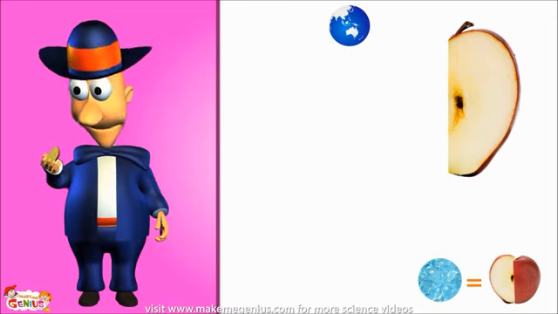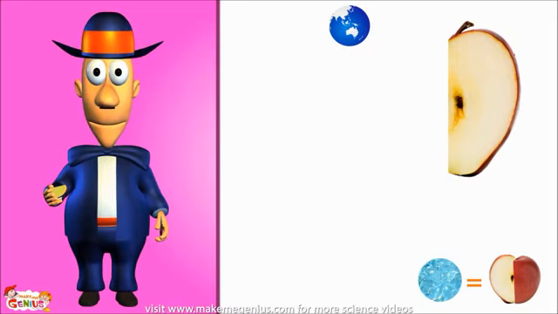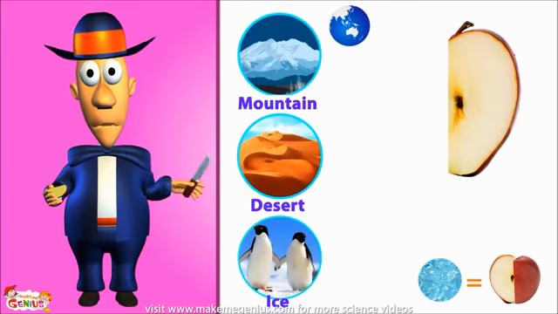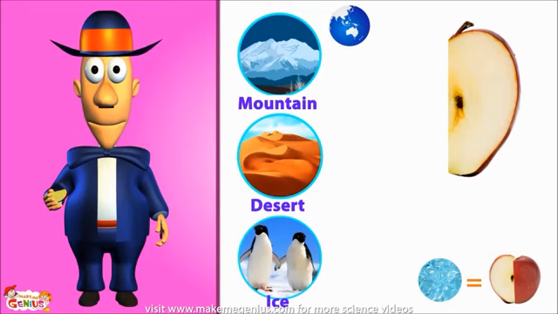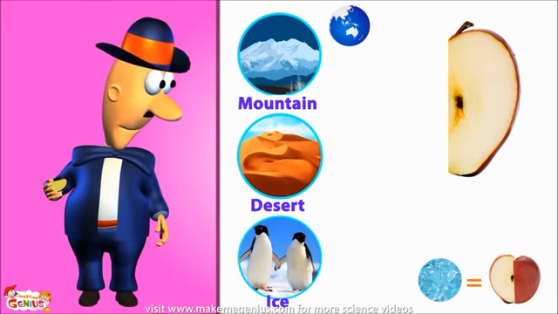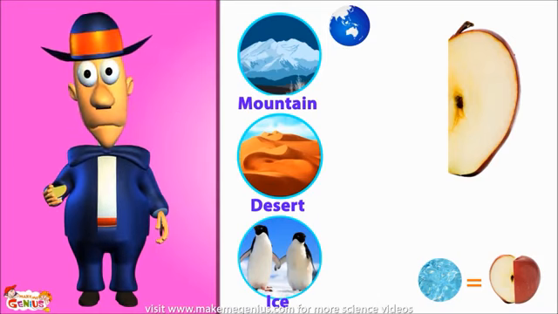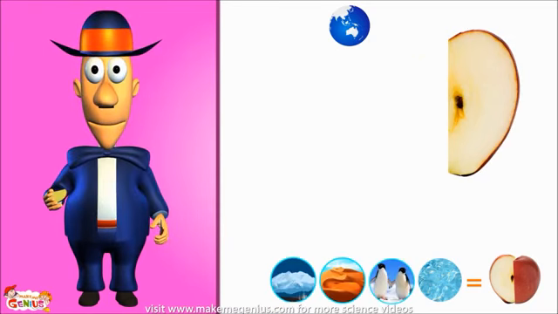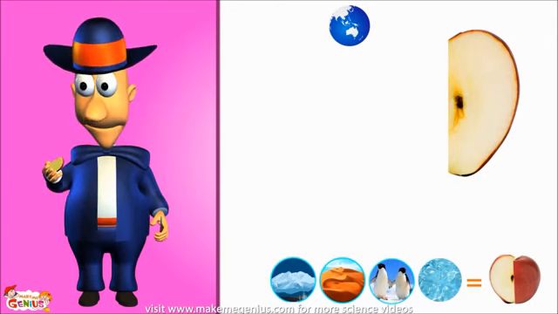But again, we can't use all the remaining land not covered by water to grow food either. Do you know why? You're right. On half of this available land, we have mountains, deserts, and ice. So we can't grow any plants for food there. So let's cut this piece of apple into 2 parts. Now we're only left with 1/8 part of an apple. 1/8 part of the Earth.